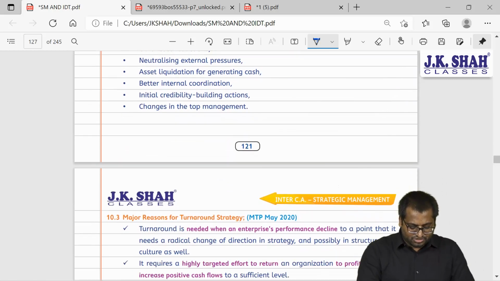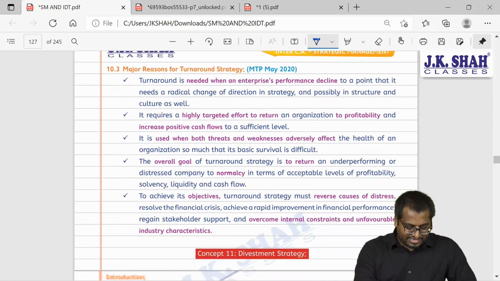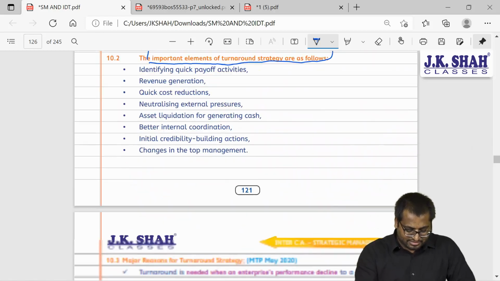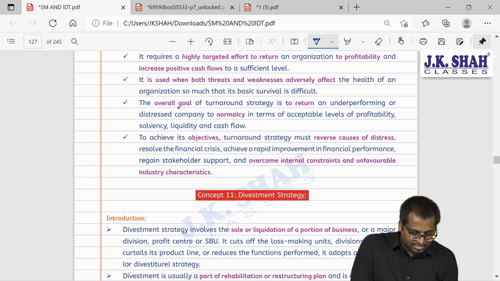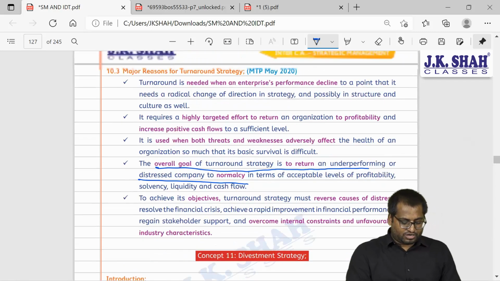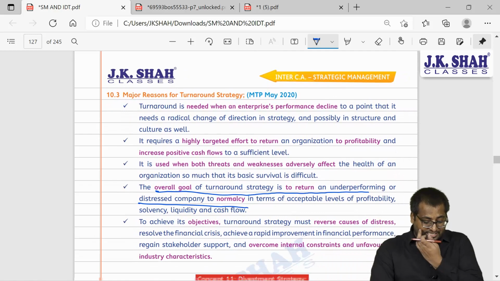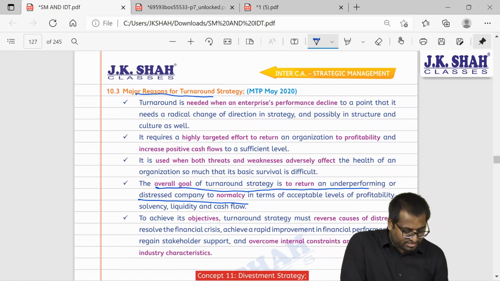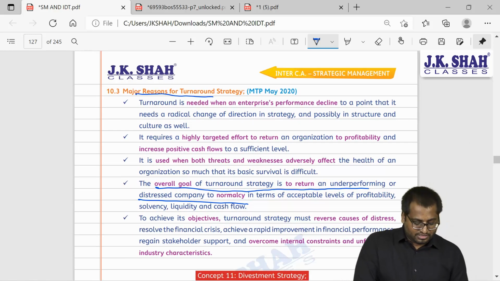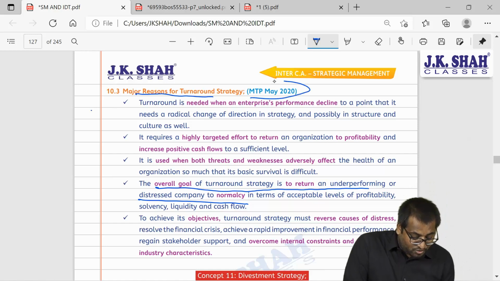So this is on page number 121. See here. The overall goal is to return an underperforming distressed company to normalcy. So this is page number 122, guys. Major reasons for turnaround. This was again in May 2020 RTP.